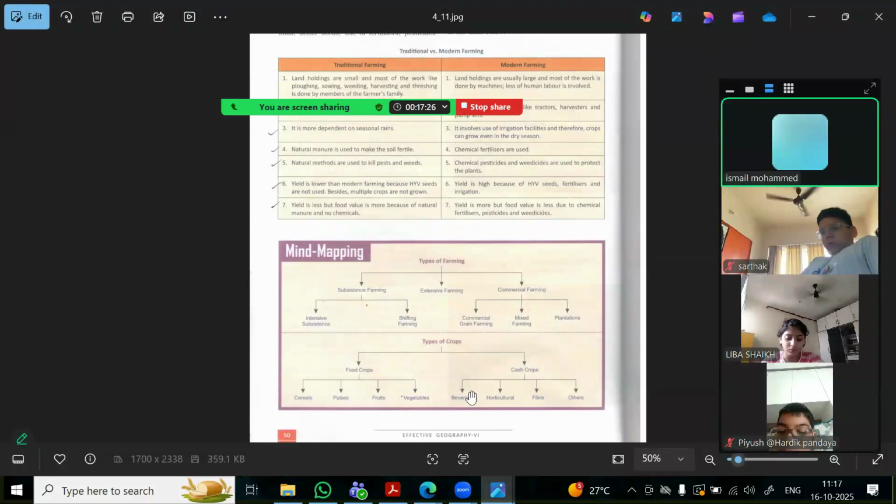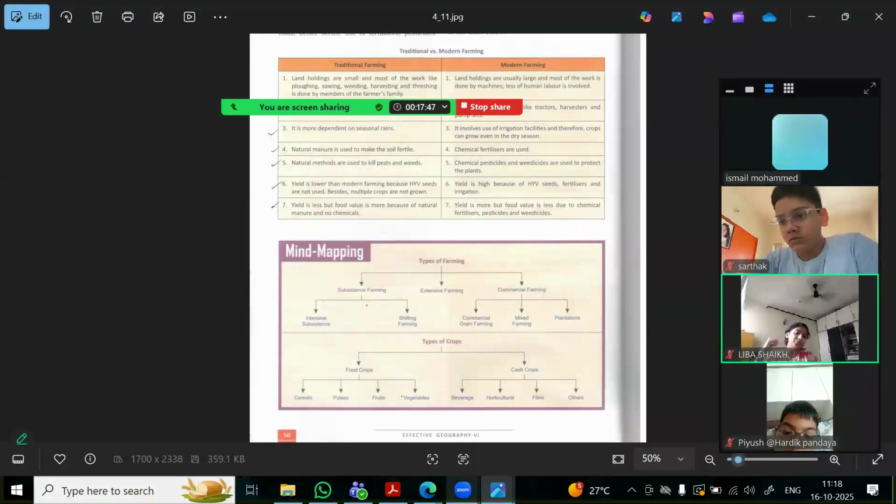You can drink those ones. So tea, coffee, sugar cane, for example, you make the sugar from the sugar cane, and then you have cotton, jute. These all things come under the cash crops basically. So some are edible, some are not.